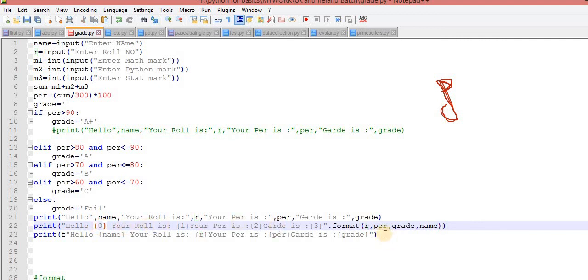Your roll number is percentage. Your percentage is grade, and your grade is your name. So you have to take care. You can print over here 3, because the index of 3 you require over here. You can print over here 0, because the index of 0 you require over here.